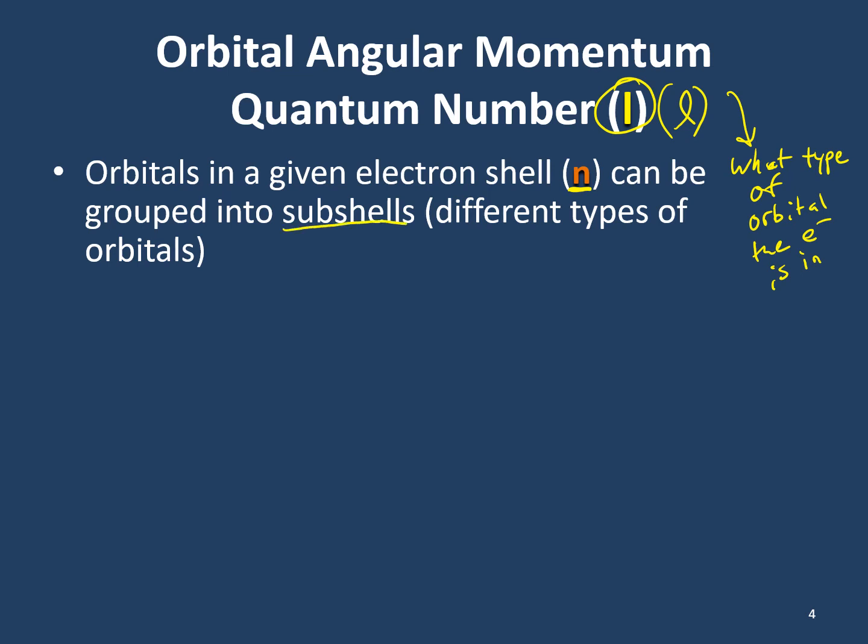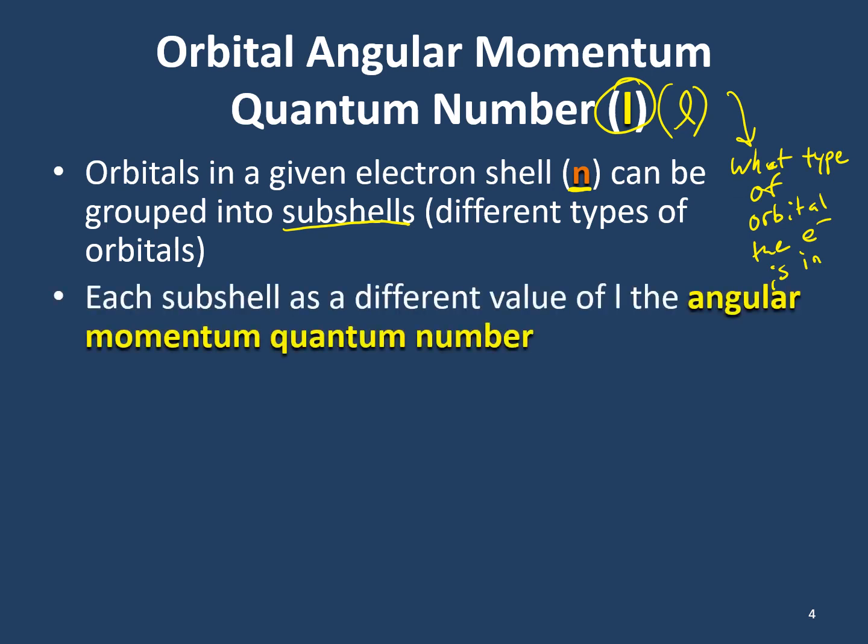Each subshell would be an s orbital, a p orbital, a d orbital, or an f orbital, those 4 orbitals we learned about earlier in this chapter. Each of those different orbitals has a different value for its angular momentum quantum number.